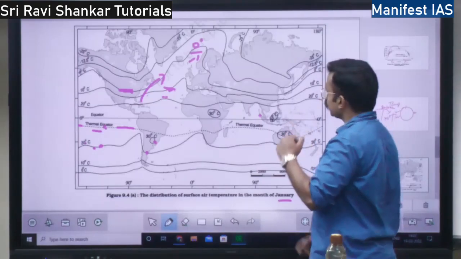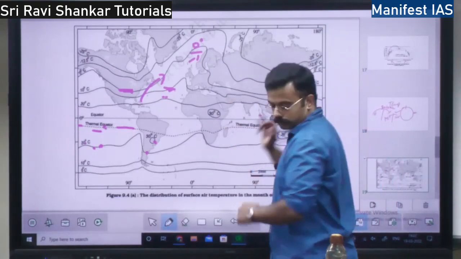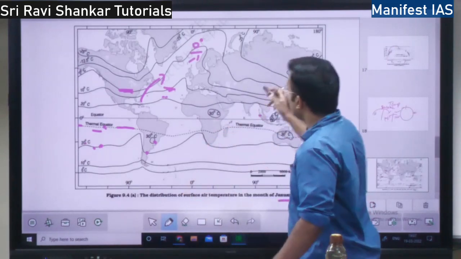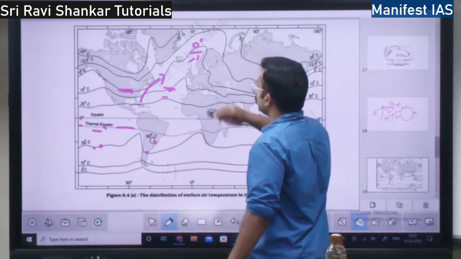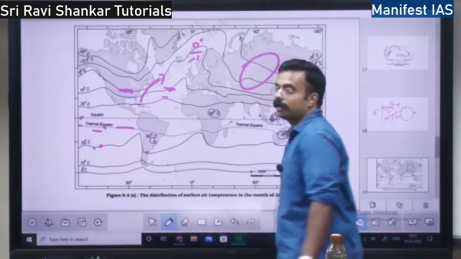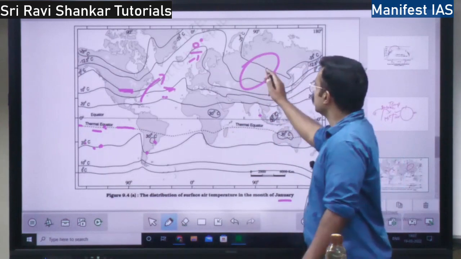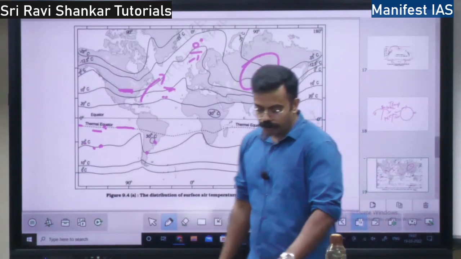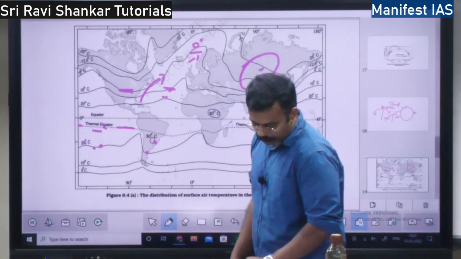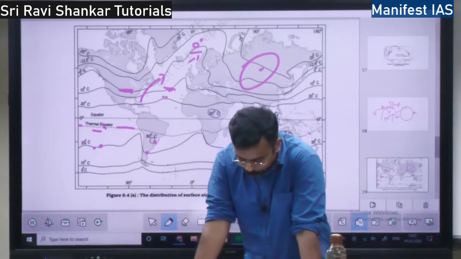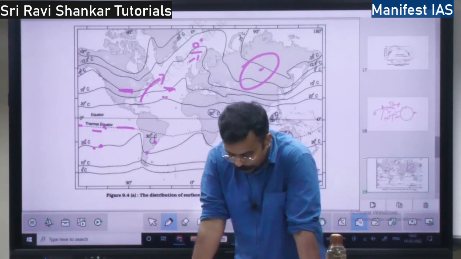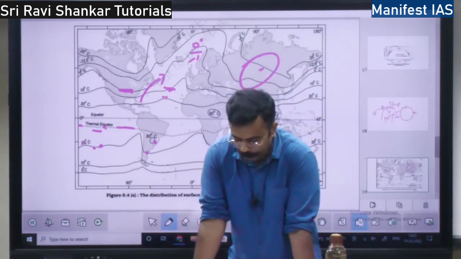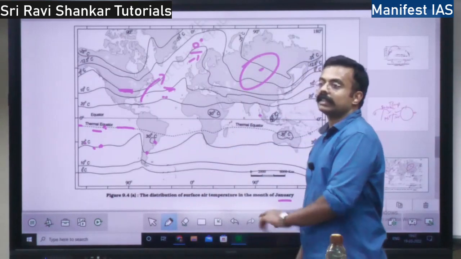See, this is with respect to the northern hemisphere. Here the temperature difference is actually more in the Siberian region. Temperature change will be more in the Siberian region, this region. Then you have ocean in the southern hemisphere. In the southern hemisphere, what happens? Because of the effect of the ocean, the temperature will be different in the southern hemisphere.